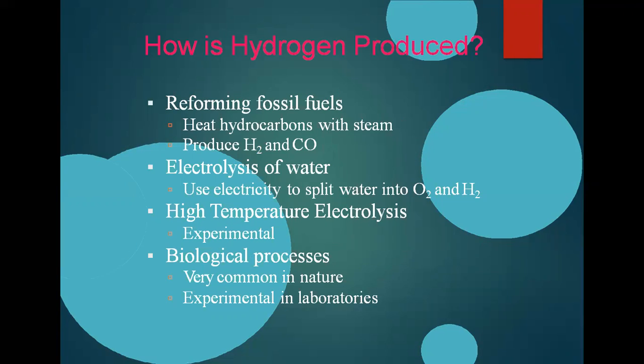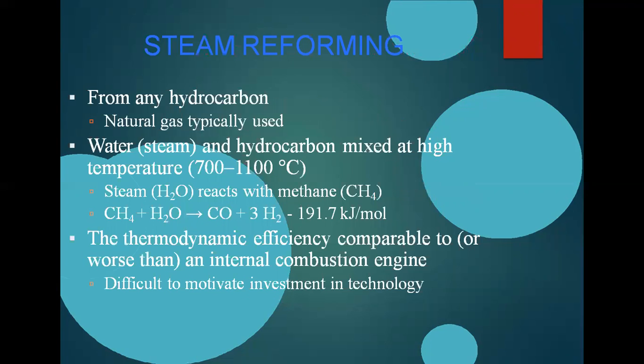Biological processes are very common in nature, and we can experiment with them in a robot. By this process we can find out. Next is steam reforming. From any hydrocarbon, natural gas is typically used. Water is steamed with the hydrocarbon at a temperature of 700 Kelvin to 1100 degrees Celsius.